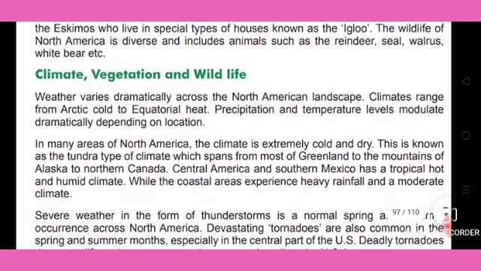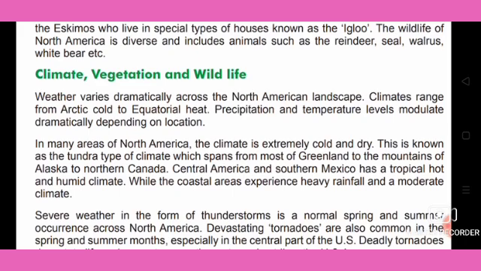Next we'll see the climate, vegetation and wildlife. Weather varies dramatically across the North American landscape. Climates range from Arctic cold to equatorial heat.